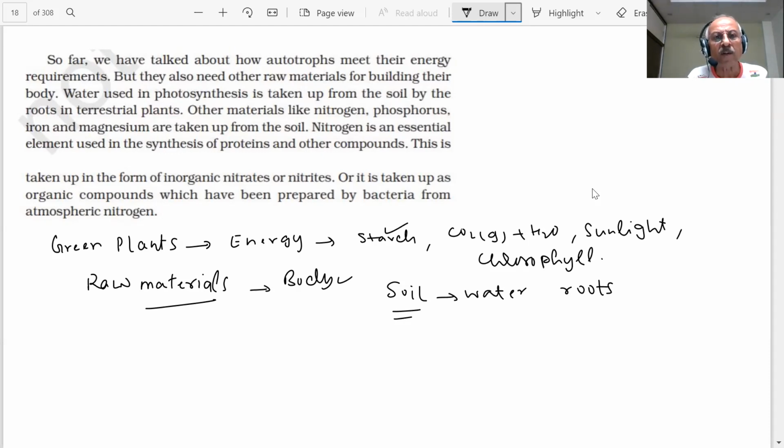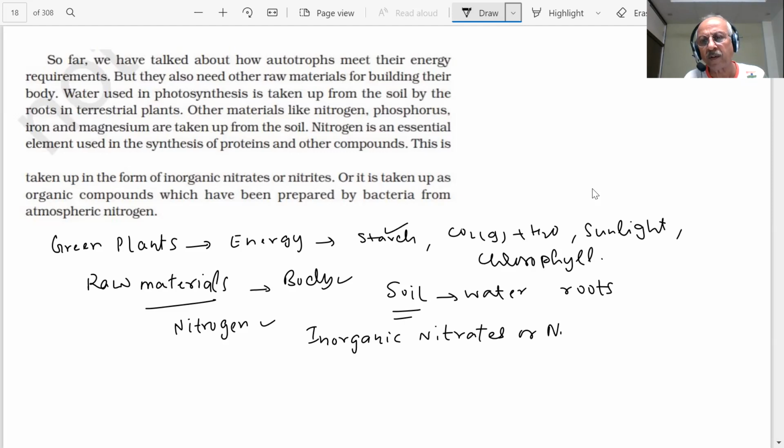Then there are other elements, students. Nitrogen is an essential element which is used in the synthesis of proteins and other compounds. Where does it come from? There are inorganic nitrates